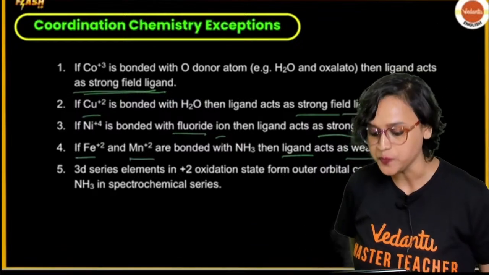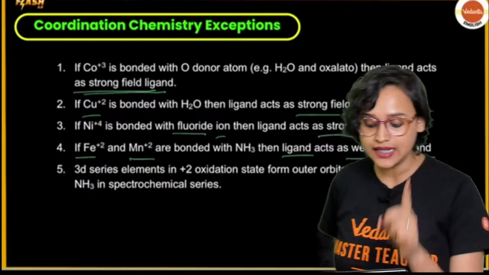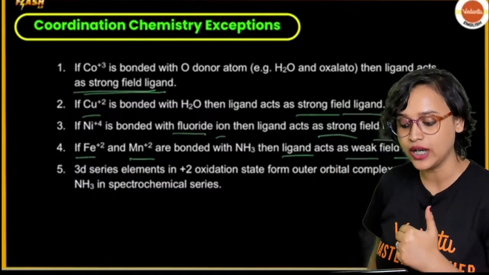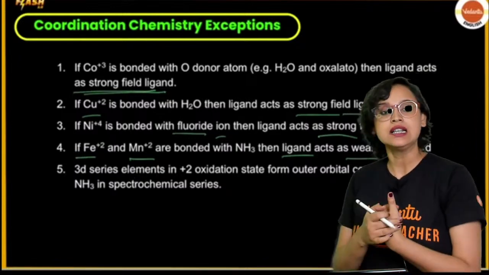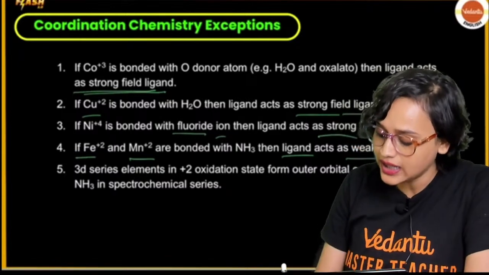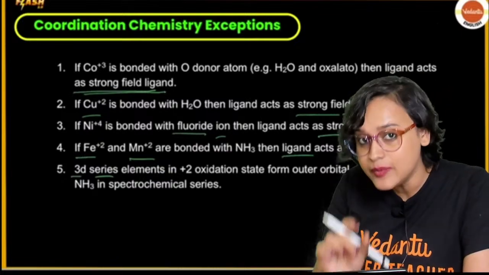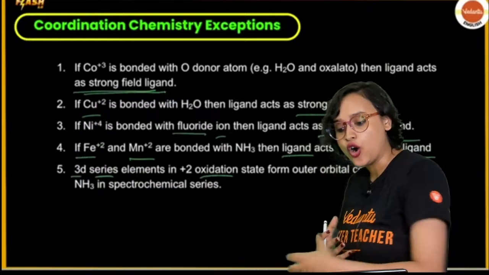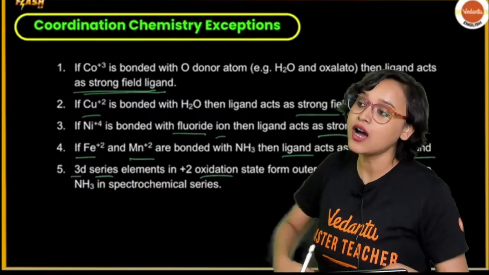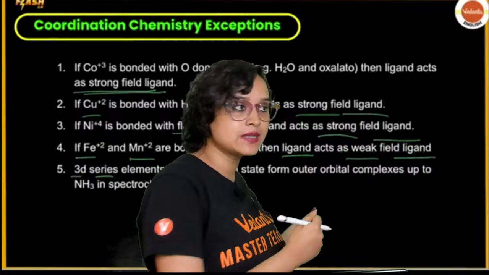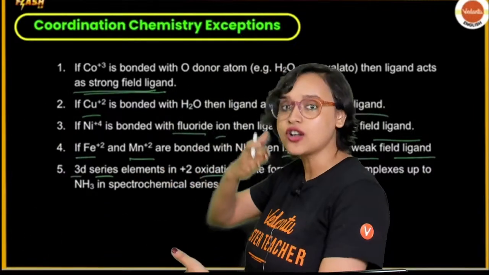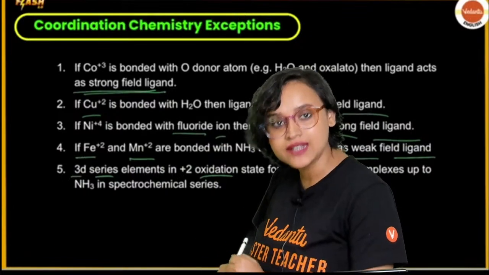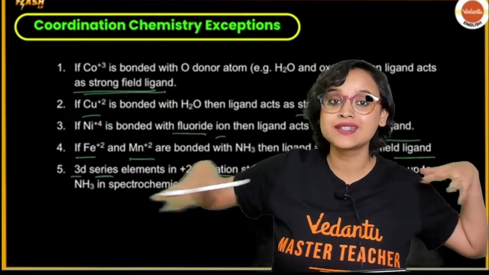Apart from that, in the 3D series, elements in plus 2 oxidation state form outer orbital complexes up to NH3 in the spectrochemical series. Okay, what do we mean? We mean that in the 3D series, the elements in plus 2 oxidation state try to form outer orbital complexes. Outer orbital complexes have high spin. In case of inner orbital complexes, pairing happens, so they form low spin complexes. When they form outer orbital complexes, there is high spin.